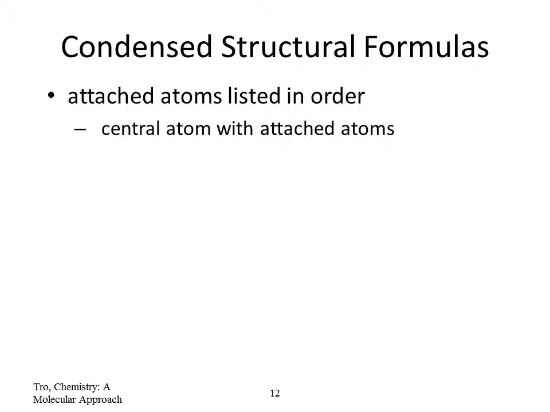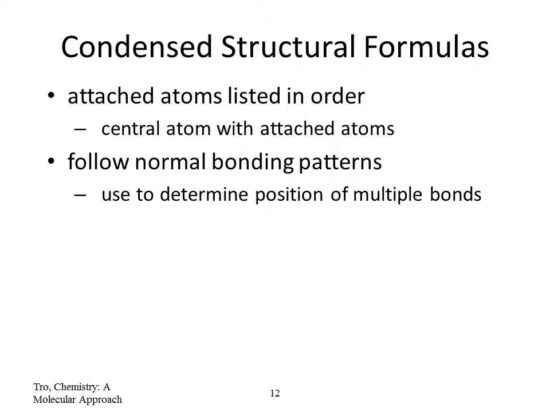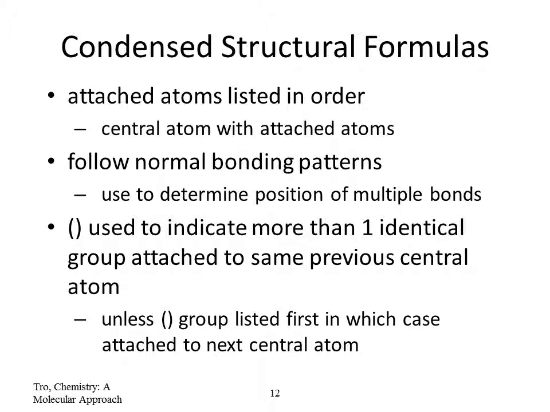In the condensed structural formula, atoms are listed together in order with normal bonding patterns, to determine the position of the single and multiple bonds. And we use brackets to indicate that more than one identical group is attached to the same previous central atom. The group or bracket listed first is attached to the next central atom.